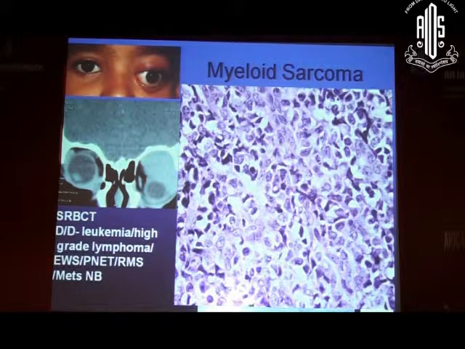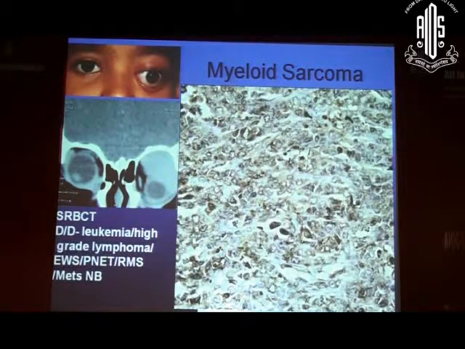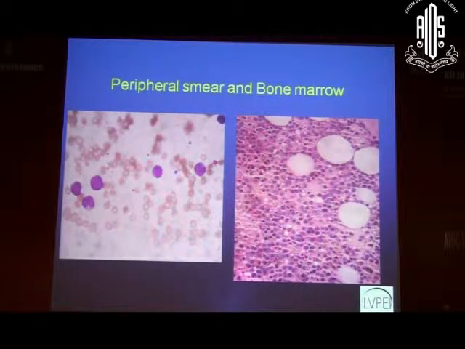immunohistochemistry. So this is CD68, so that myeloid sarcoma CD68 was positive, and these myeloid sarcomas can have a pre-existing or a concurrent or even later involvement of bone marrow and peripheral smear. So in that case, it was only after 6 weeks that this patient had involvement of the peripheral smear by these atypical cells, which were very blastic, and the bone marrow was completely replaced by these atypical cells.